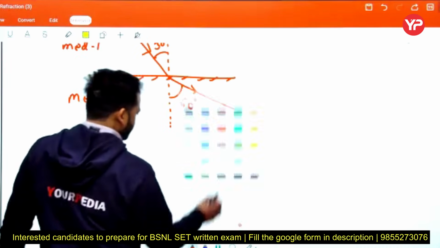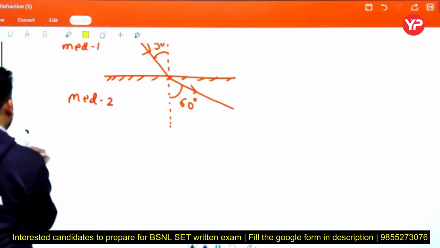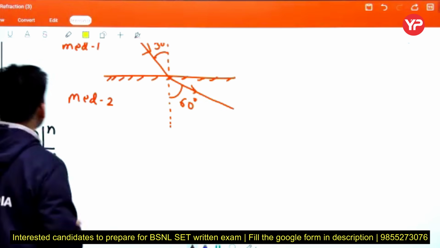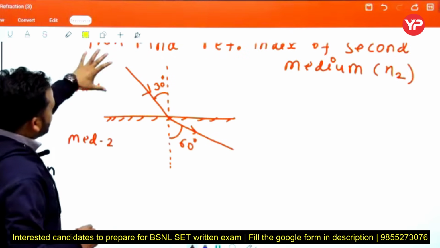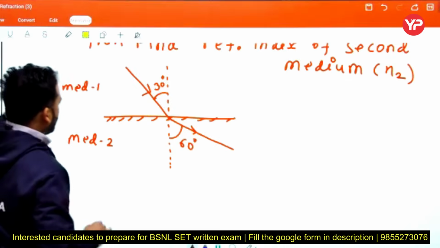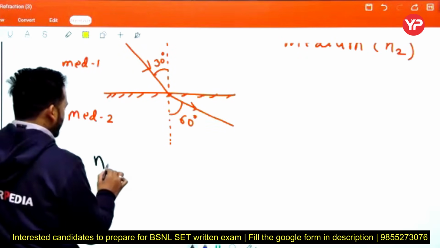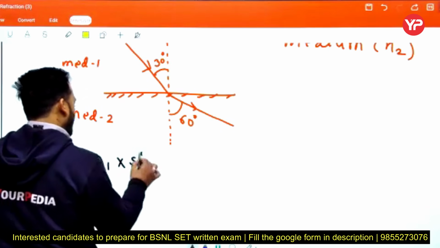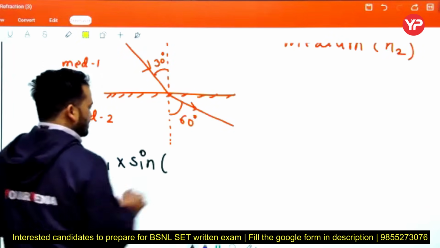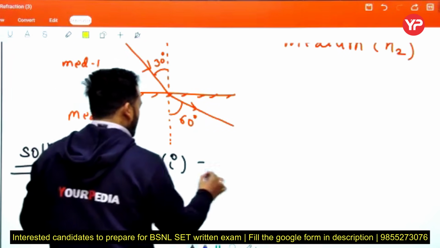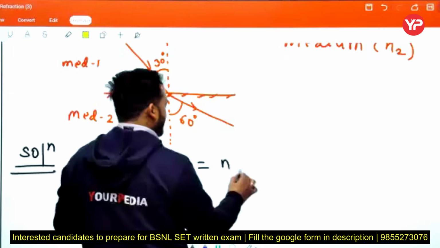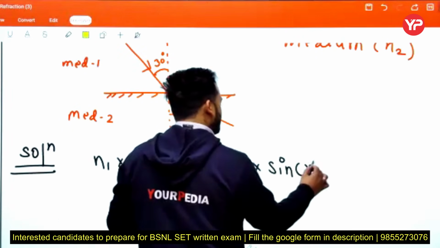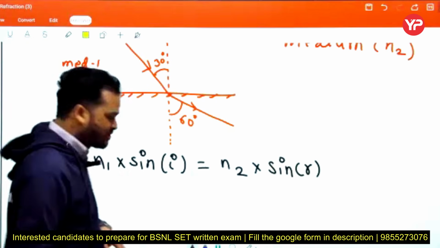Solution: light travels from medium 1 to 2. In one medium, the refractive index is n1 into sine of angle of incidence i, equal to, in the second medium, refractive index n2 into sine of angle of refraction, that is small r. Putting all the given values.